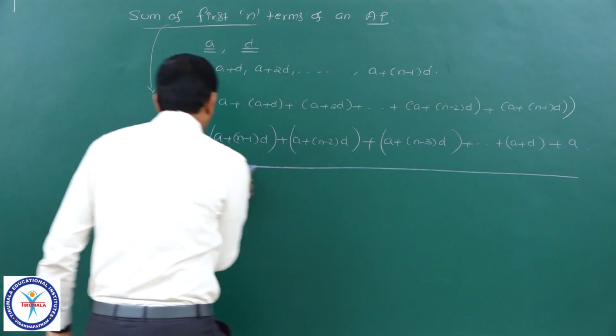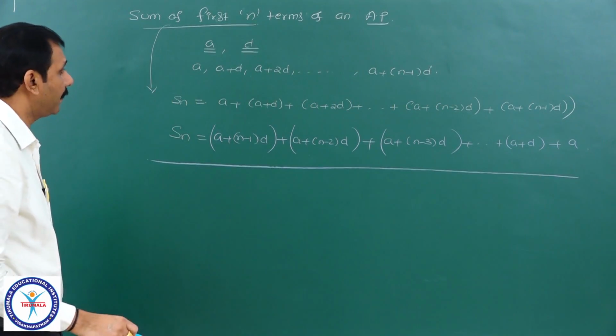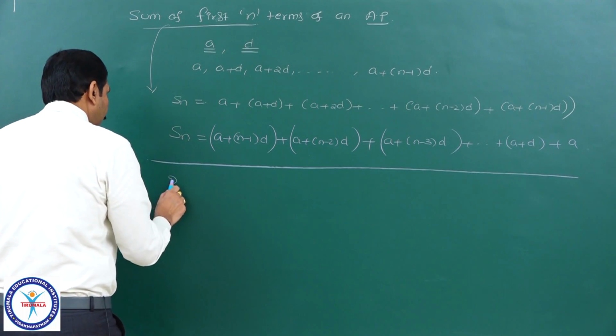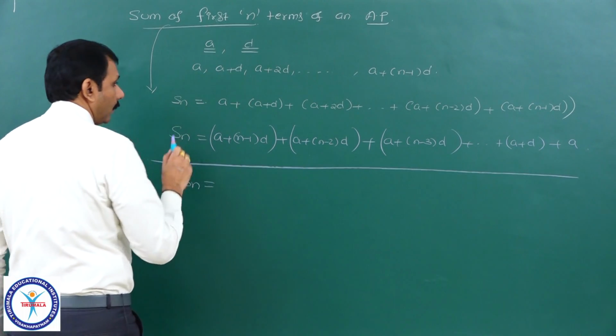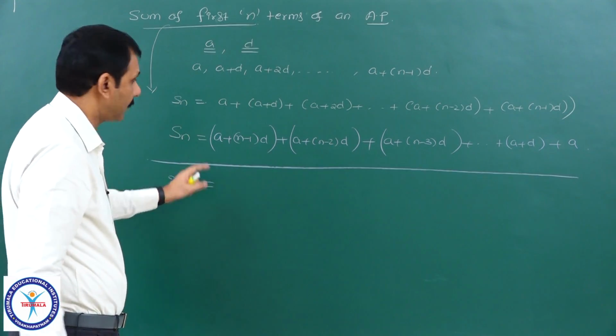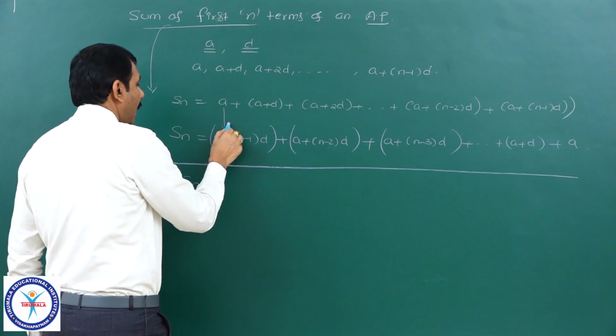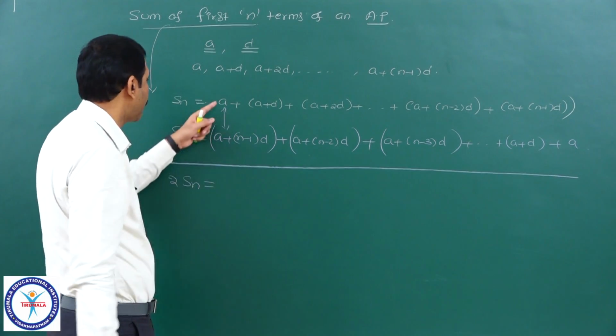Now I will add these two sequences, so 2 times Sn is equal to Sn plus Sn. Observe this. If I add corresponding terms, what will I get for the first term?